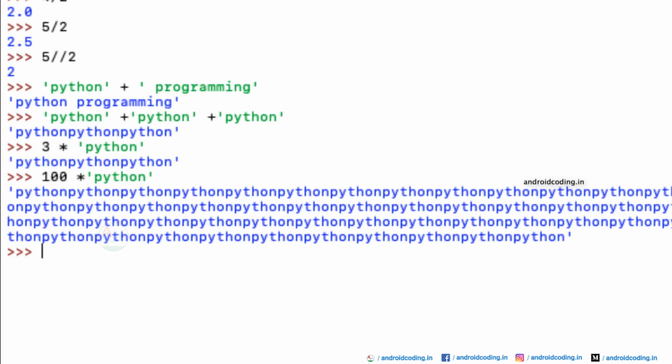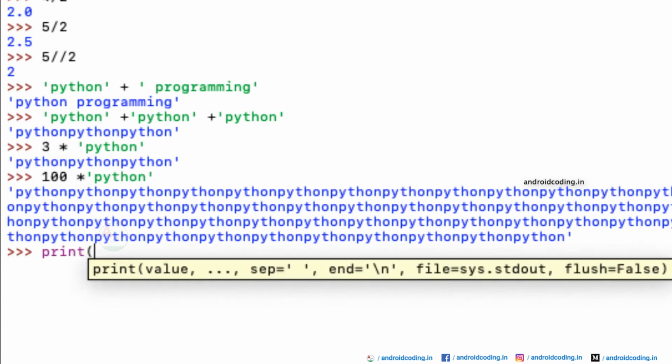Sometimes you need to add double quotes to your string. So for example, I want to print a word like welcome, and you want to provide your guest name inside double quotes. So in this way it's possible now.